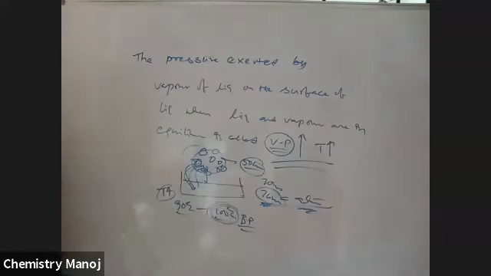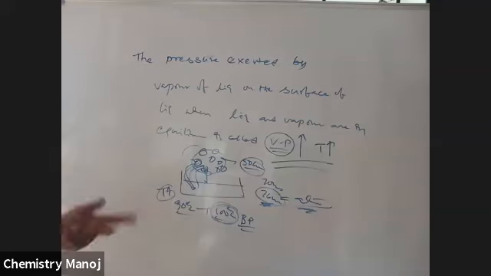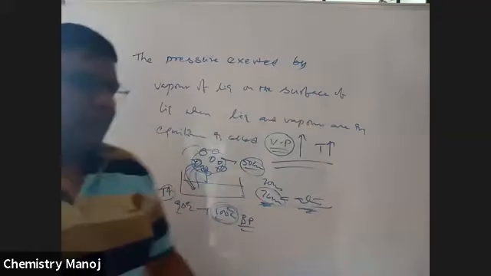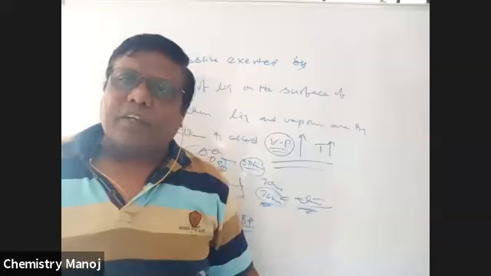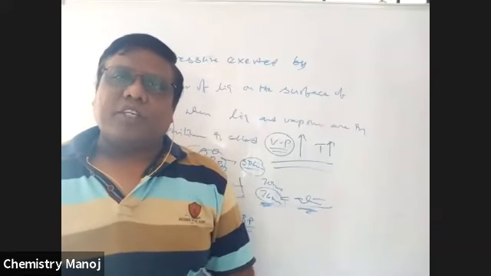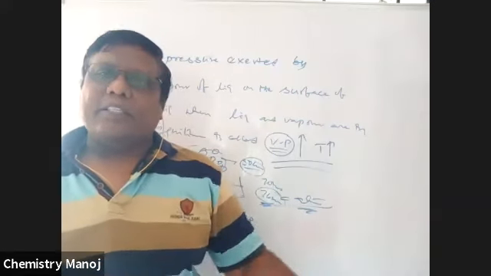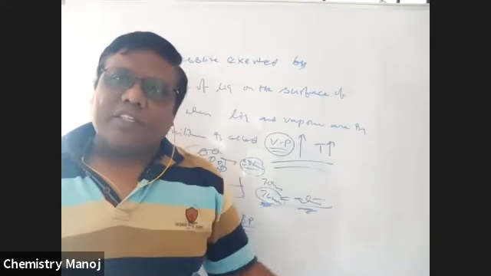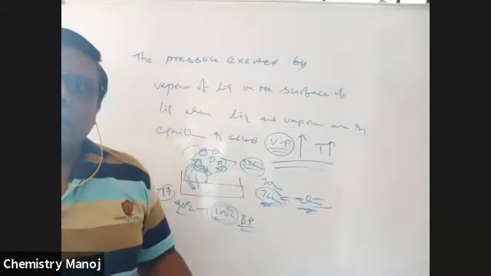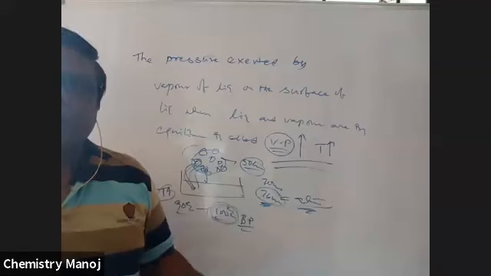of that liquid. What is boiling point? That is the temperature at which the vapor pressure of the liquid is equal to atmospheric pressure. How much is the atmospheric pressure? It is 76 centimeters of Hg or 760 mm of Hg.